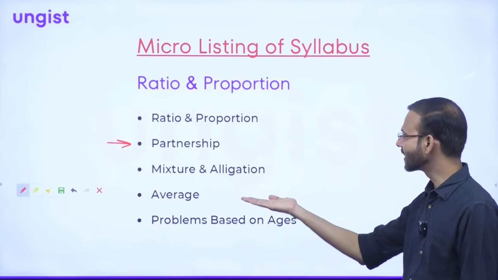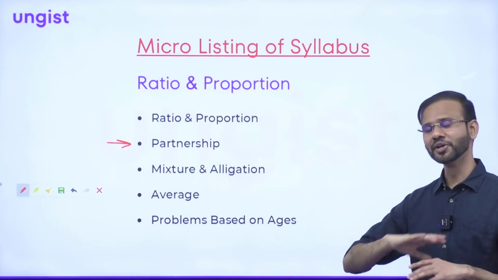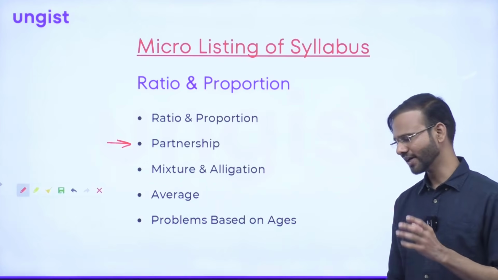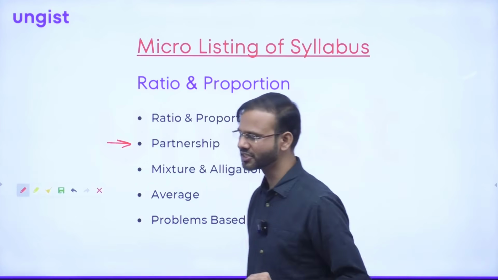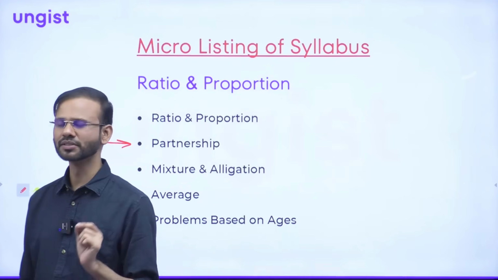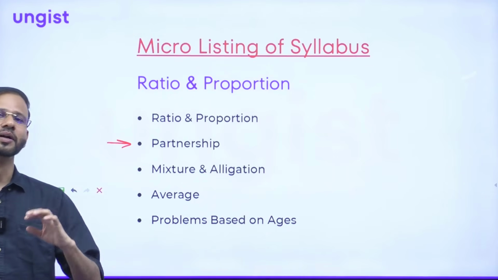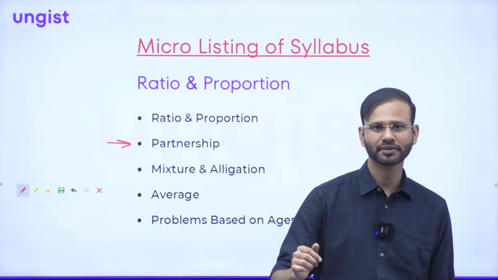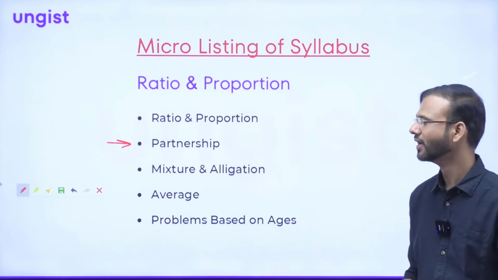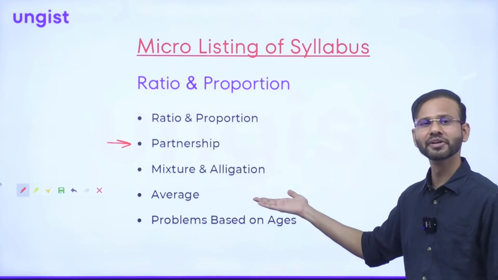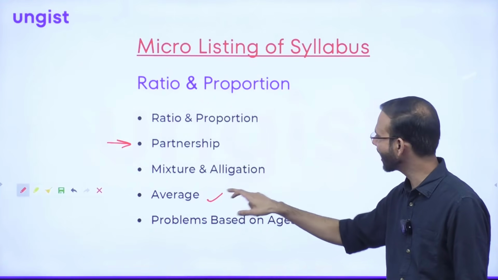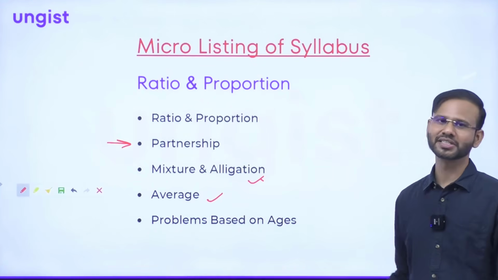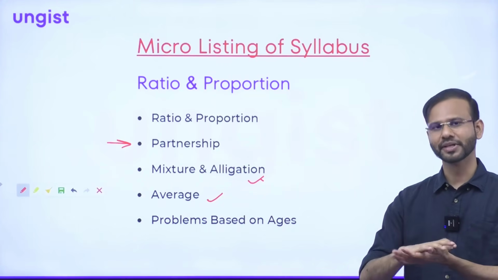After that, mixtures and alligation, and guys, mixtures and alligation is a very important tool in arithmetic. You can solve most of the questions just by using this process, provided the data of the question lies inside this, right? Mixtures and alligation. Okay, and I'll show you how the questions are really very important. And mixtures and alligation and average, these are two connected topics, guys. So these two topics will be taught together.